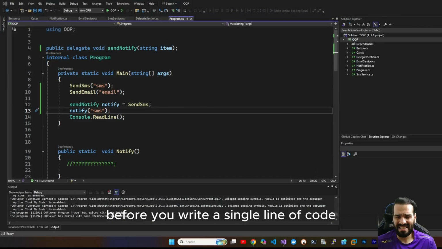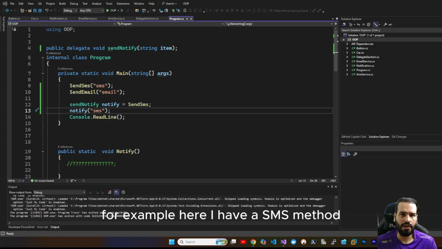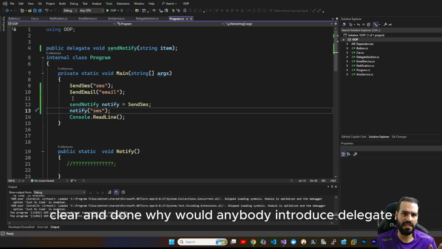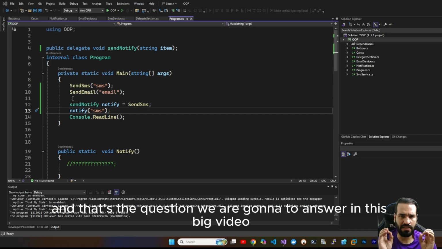Before we write a single line of code, I have a simple question. If we can call a method directly, why do delegates even exist? For example, here I have an SMS method. I easily write the method and call it. Simple, clear, and done. Why would anyone introduce delegates instead of just calling the method directly? And that's the question we are going to answer in this big video.